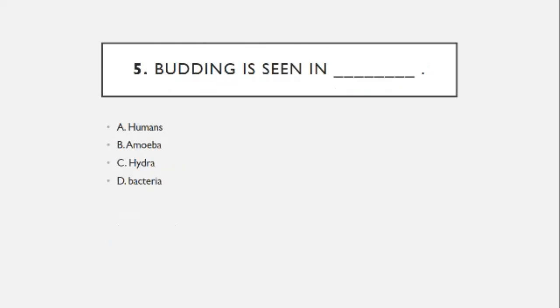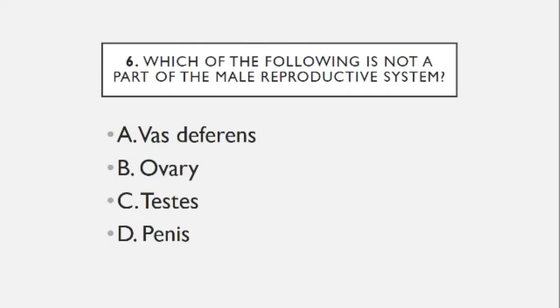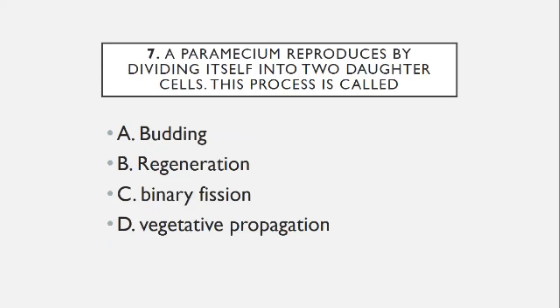Budding is seen in human, amoeba, hydra and bacteria, you know hydra. Which of the following is not a part of the male reproductive system? Vas deferens, ovary, testes and penis. A paramecium reproduces by dividing itself into 2 daughter cells. This process is called budding, regeneration, binary fission and vegetative propagation.